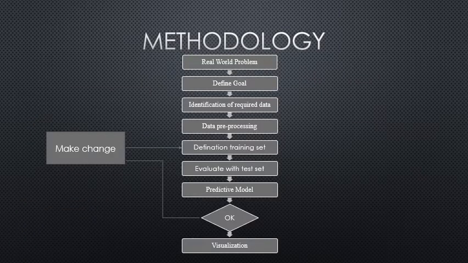This is the methodology I use in this project. First, we know the problem is that the historical stock market data is very huge. Then we define our goal, identify the data we need, then do the data processing, which is automation crunching our data set, and train the model with the training set and evaluate the predictive model with the test set data. After that, we visualize our result.